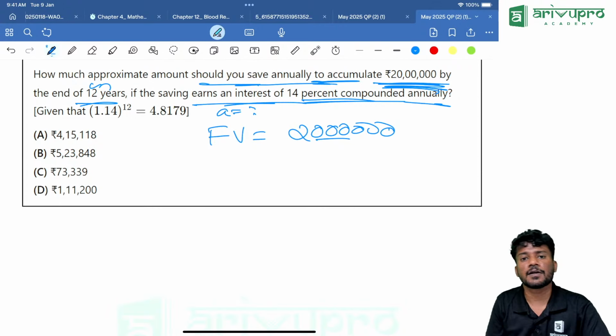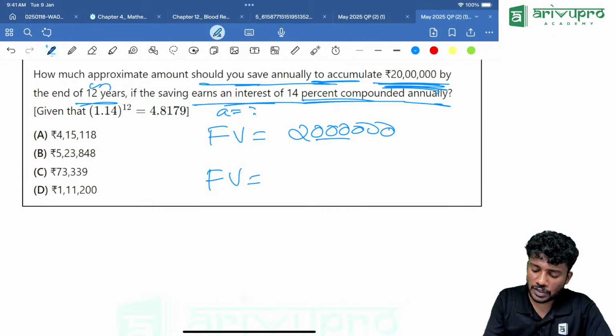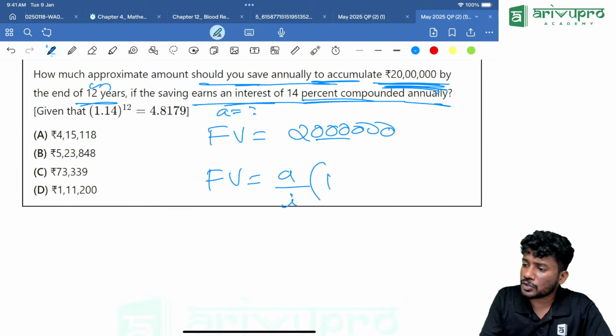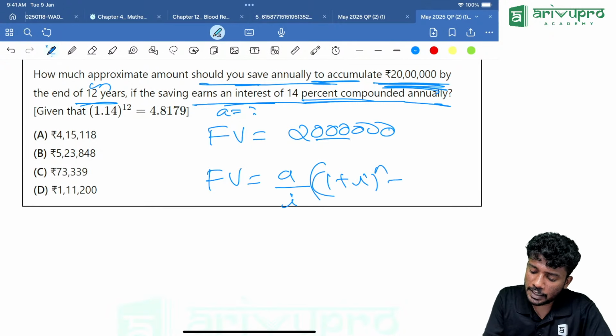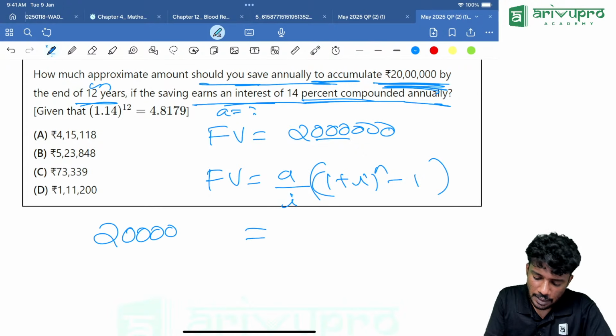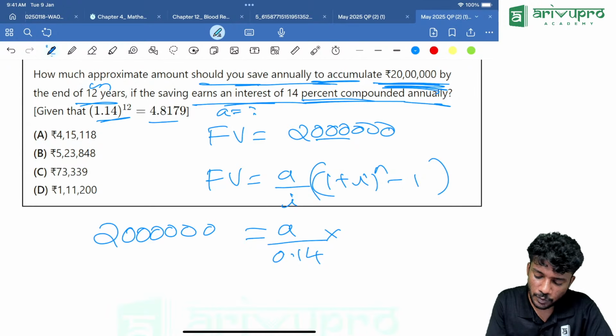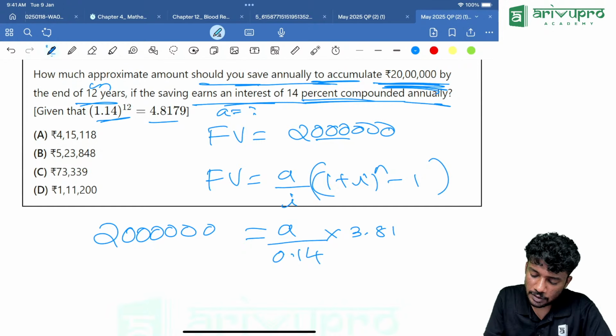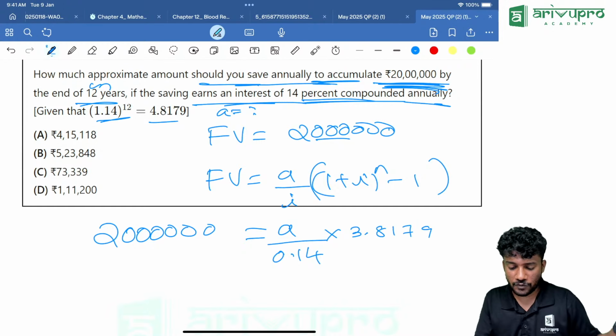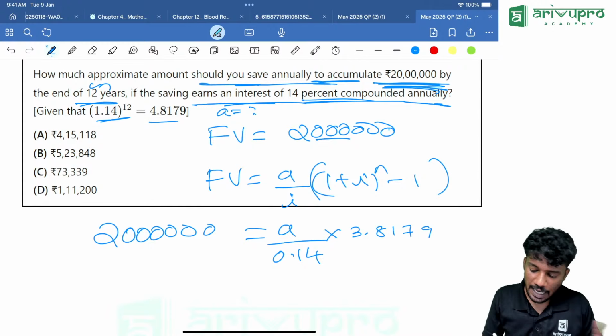Formula: future value is equal to A by i into (1 plus i) the whole power n minus 1. A we need to find. 20 lakh is equal to A divided by 0.14 into (1.14 the whole raised to 12, minus 1), which is 3.8179. Everything is given. Get me the answer.